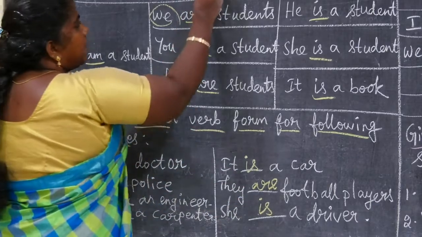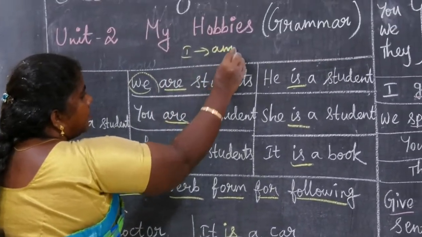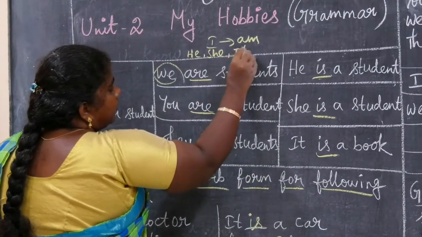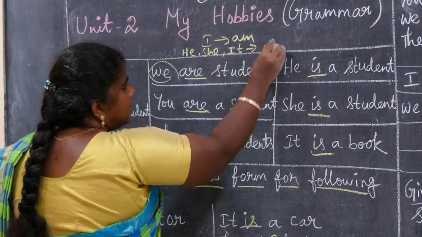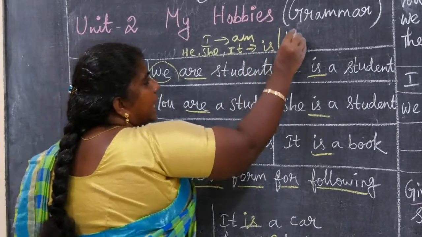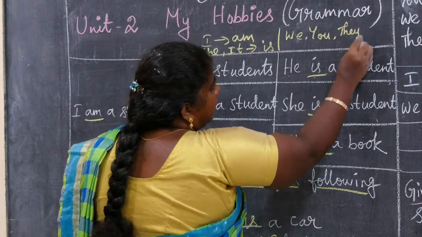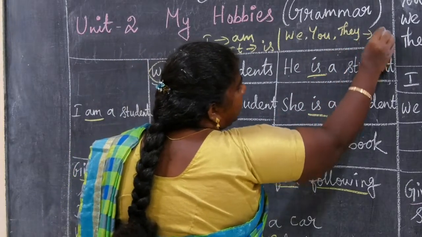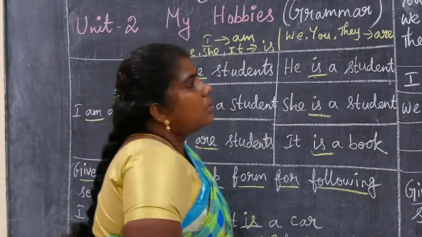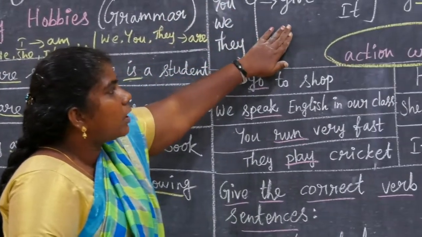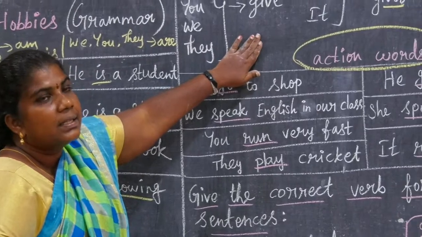So the be form of verbs are am, is, are. I means you want to write am. He, she, it: we can use the be form of verb is. We, you, they: we can use the be form of verb are. Already I told you, for action words we want to use the present tense.